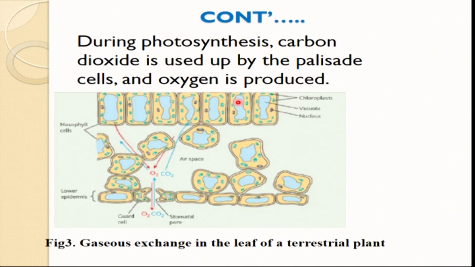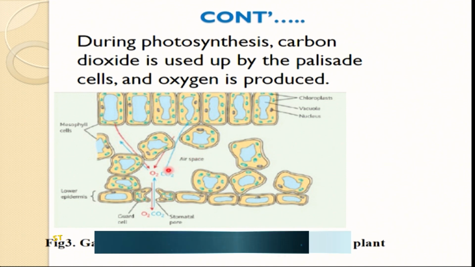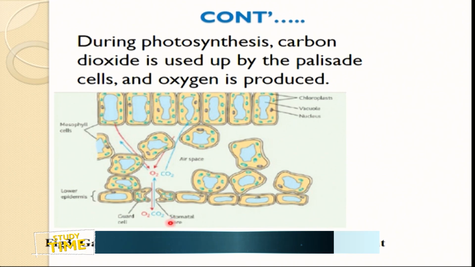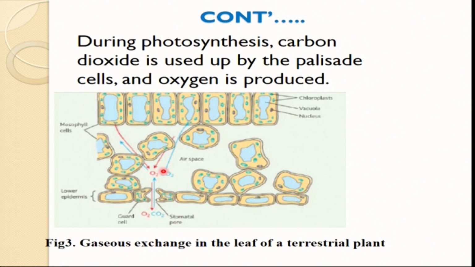We have a diagram that shows the internal structure of a leaf, not the external structure. I know some of you have gone through that diagram. We have the upper part, and this part which is called the air space. You can see this is red and this is blue. It means that oxygen is diffusing out and carbon dioxide, which is a raw material for photosynthesis, is entering the leaf and going into the air space.